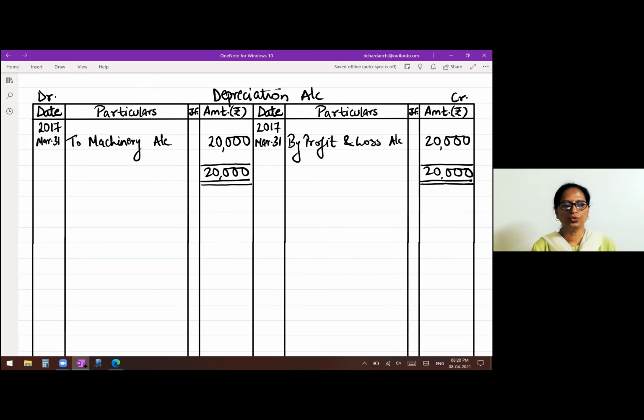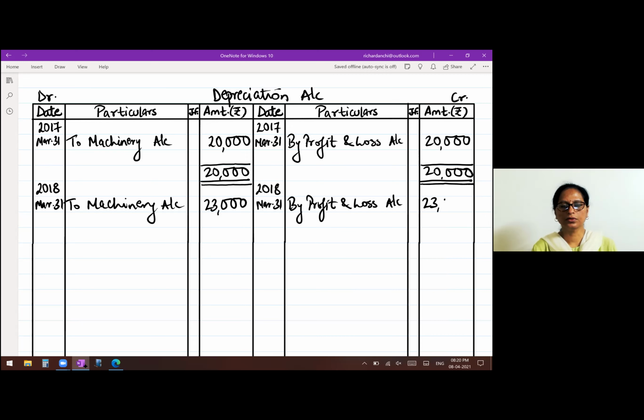Now, second year, 2018, March 31st, to machinery account, 23,000. Transfer this to profit and loss account, 2018, March 31st. By profit and loss account, 23,000. Close the account by taking the totals. Always double underline the totals.